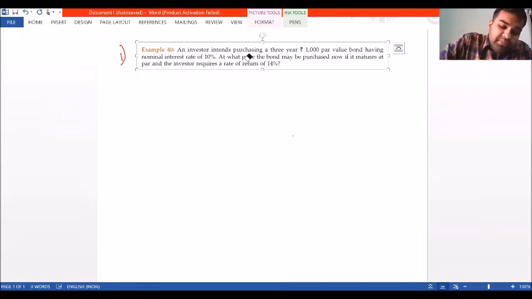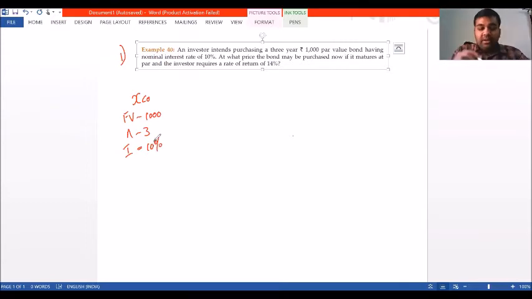For example, company X issues a bond of face value rupees 1000 for 3 years. It pays an interest rate of 10 percentage every year. Though company X issues it at face value rupees 1000, the investor will not purchase it for 1000.